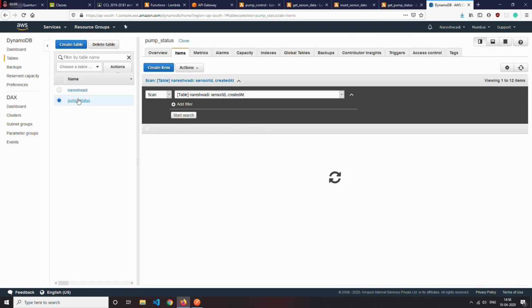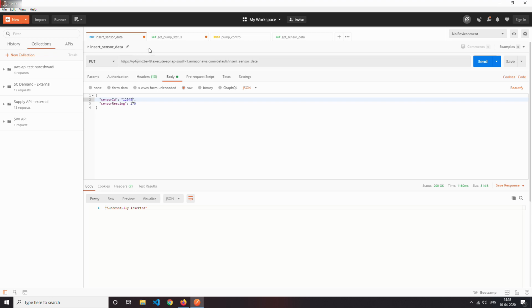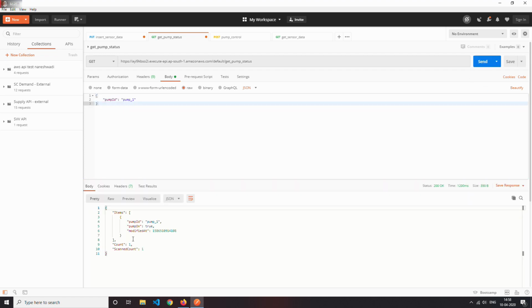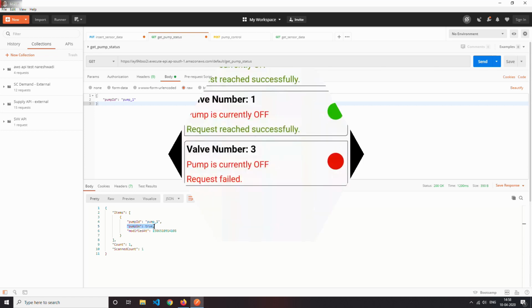Now the fourth API function is get pump status. The status of the valve or the pump should be made known to the user upon every loading. For such a function, this API would be used.